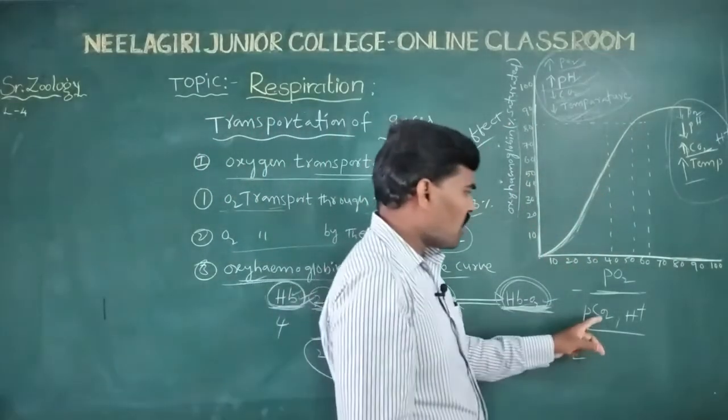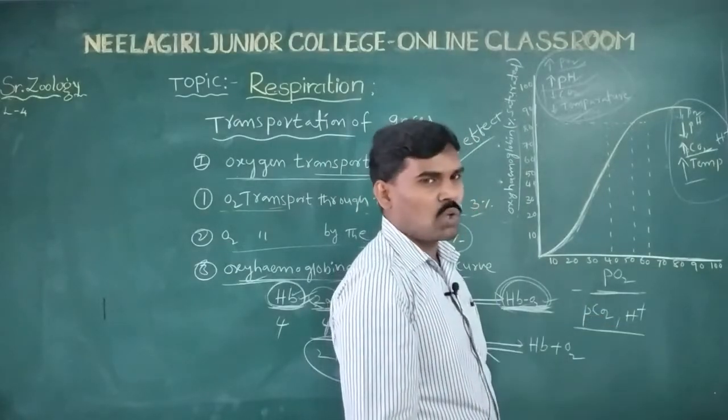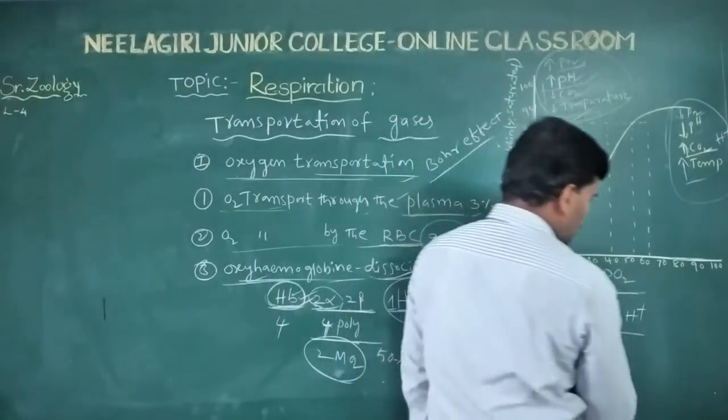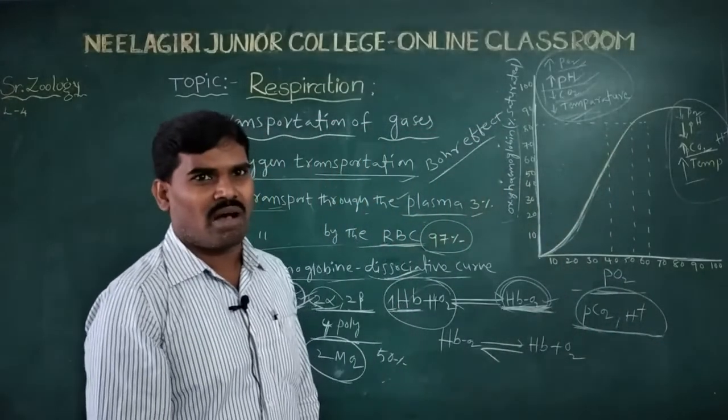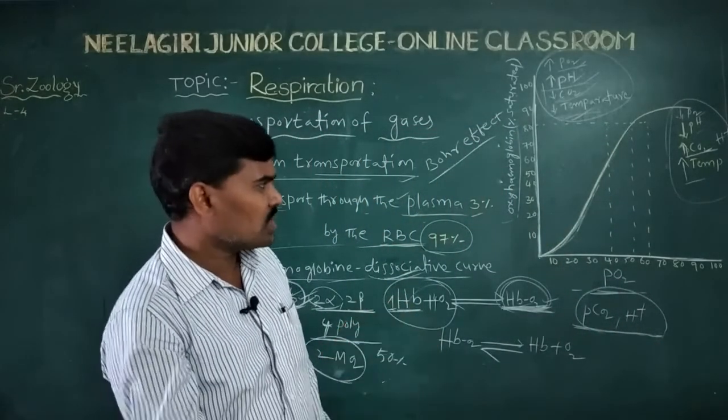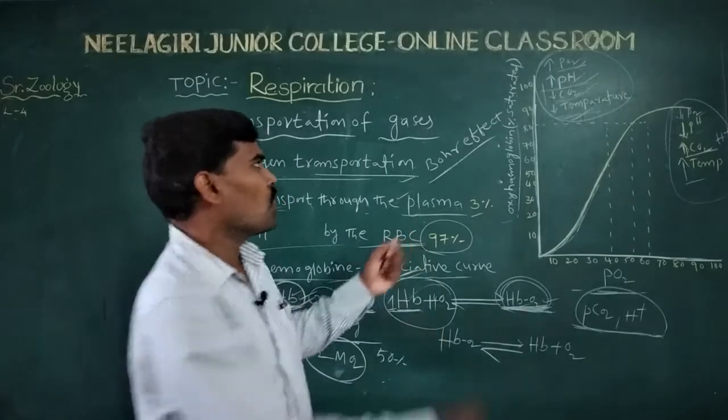So the high partial pressure of carbon dioxide and hydrogen ions affect the oxygen affinity to the hemoglobin, which is called the Bohr effect.